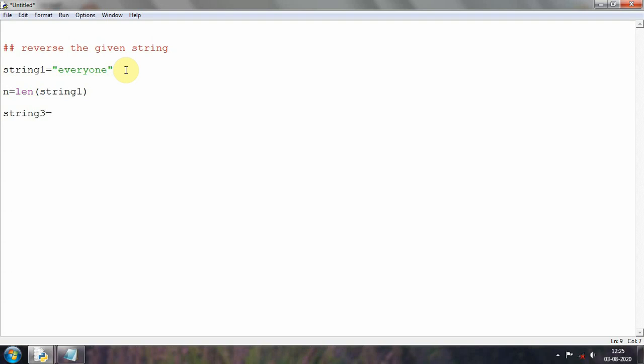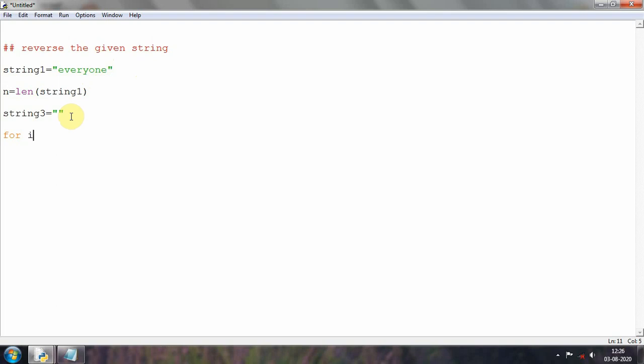So this is the variable which is holding nothing, that is an empty string. This is the empty string which I have initiated, and the reversed form of this one will be stored in string 3. That's why I have initialized an empty string called string 3. Then I will use a for loop here.